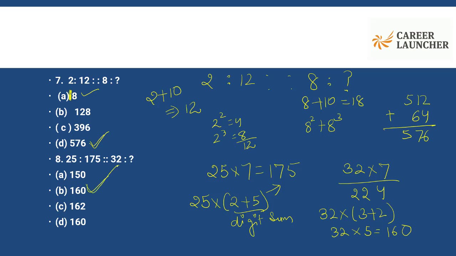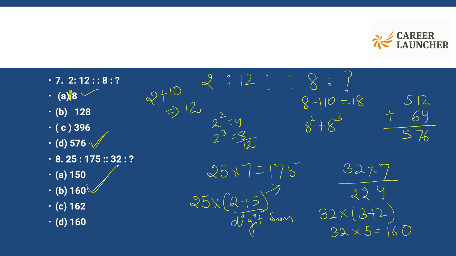Once again, the most evident logic that comes to our mind is multiplication by 7, because 25 into 7 happens to be 175. But when I applied the same logic with 32, I cannot see the answer in any of the options. So I know my line of thought is not being followed by the questioner, and I will have to think on other lines.